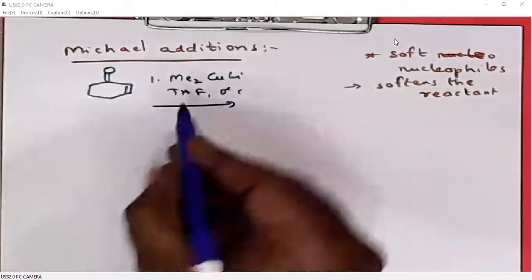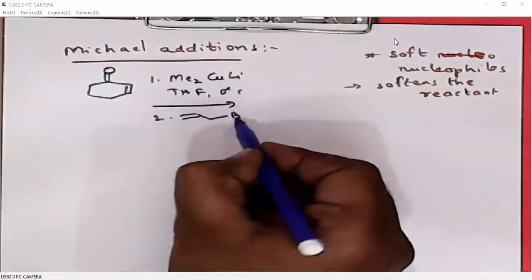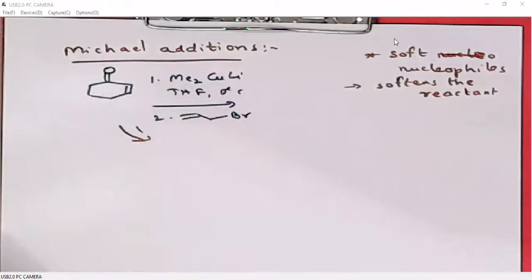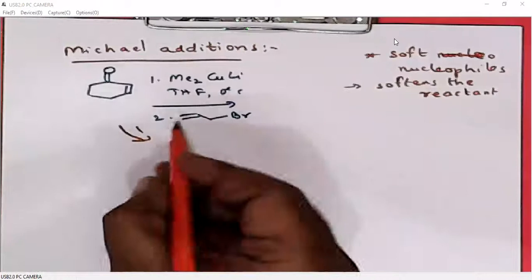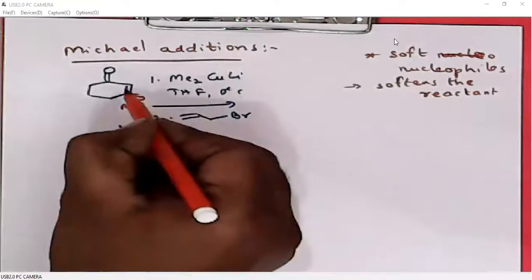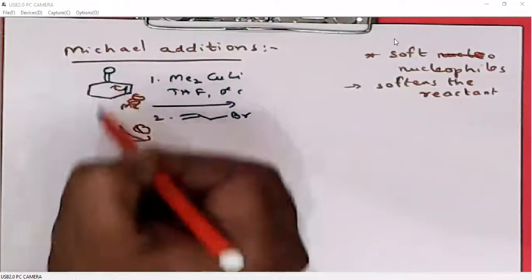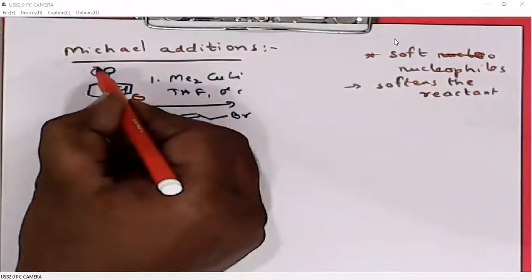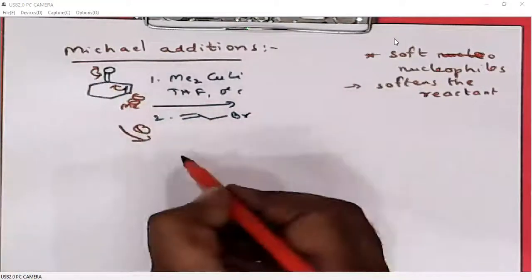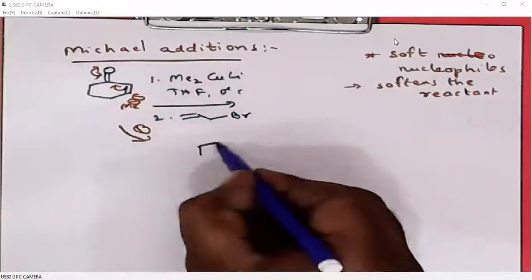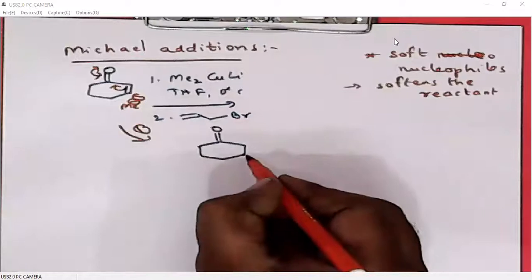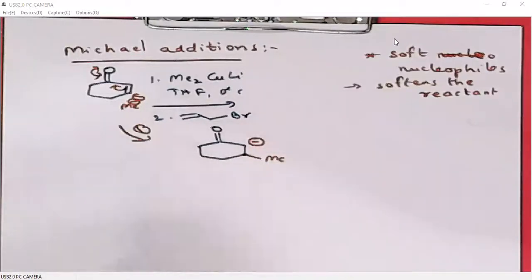When we add Gilman reagent, it will undergo 1,4 addition. So this double bond will be polarized towards the carbonyl. Of course, the carbonyl bond will be polarized towards oxygen. Then again it will polarize so that it generates a negative charge on the alpha carbon.